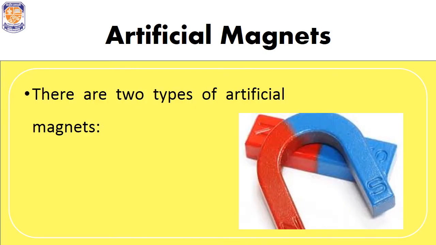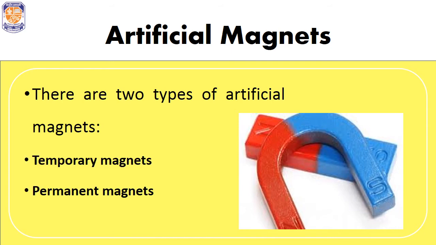Artificial magnets can be further classified into two categories: temporary magnets and permanent magnets. Temporary magnets are those magnets that can be switched on or off according to our will. They are known as electromagnets. Whenever we switch on the electricity, it starts behaving as a magnet, and it loses its magnetic power when we switch off the flow of current. And permanent magnets are the type of magnets that never lose their magnetic power.